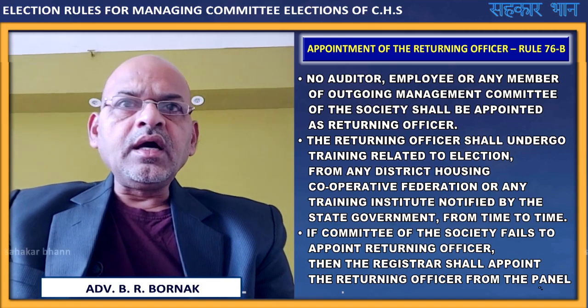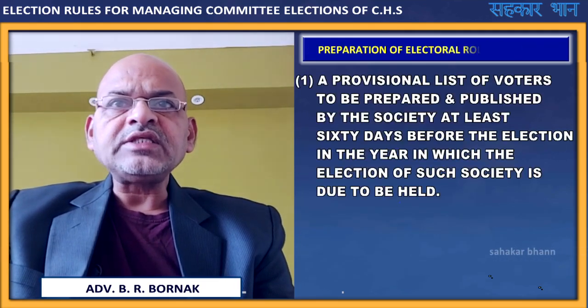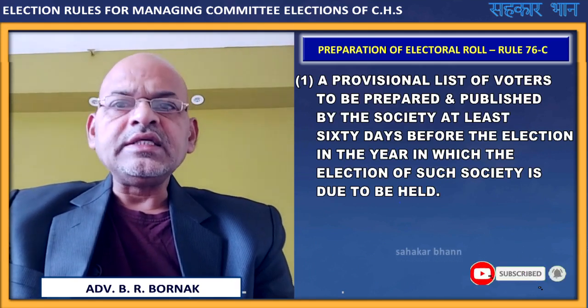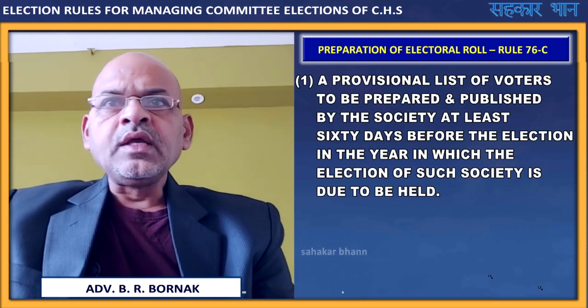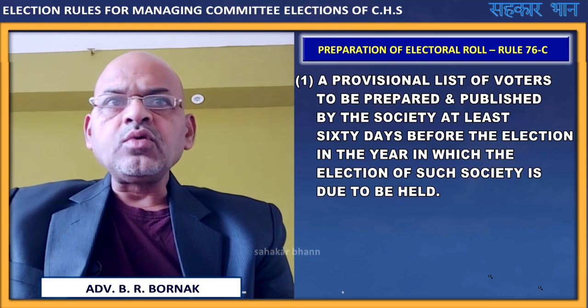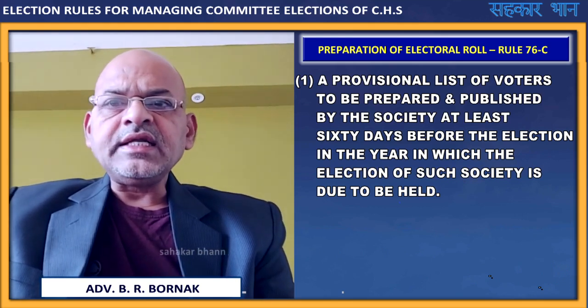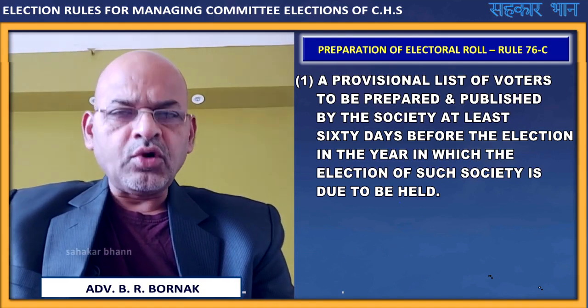Now, once the returning officer is appointed, the next step is preparation of the electoral roll, that is the list of voters of the society. As per rule 76C, initially the society will have to prepare a provisional list of voters.